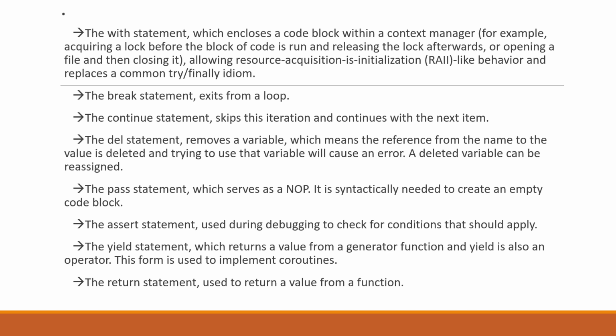The assignment statement operates by binding a name as a reference to a separate, dynamically allocated object. Variables may subsequently be rebound at any time to any object. In Python, a variable name is a generic reference holder and does not have a fixed data type associated with it. However, at a given time, a variable will refer to some object, which will have a type.